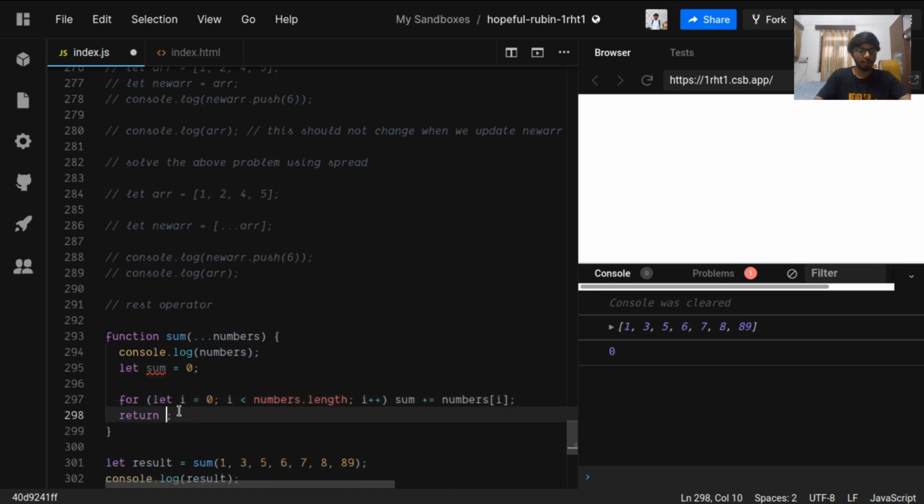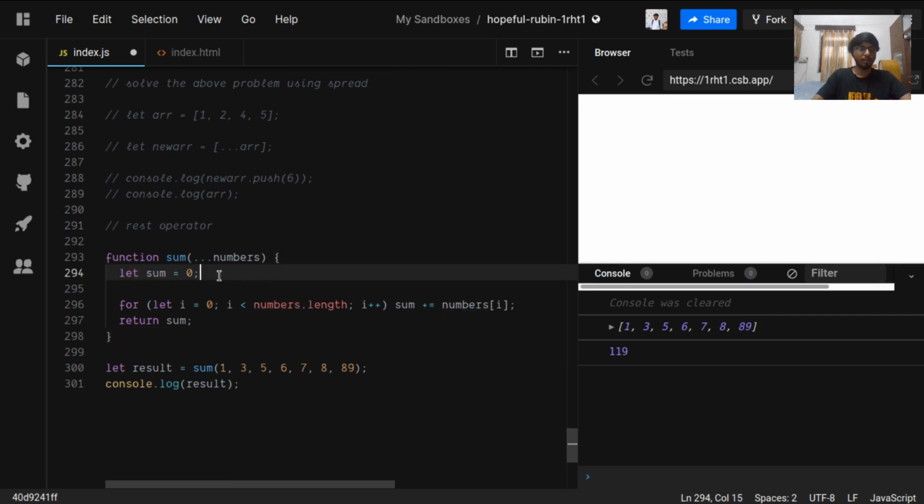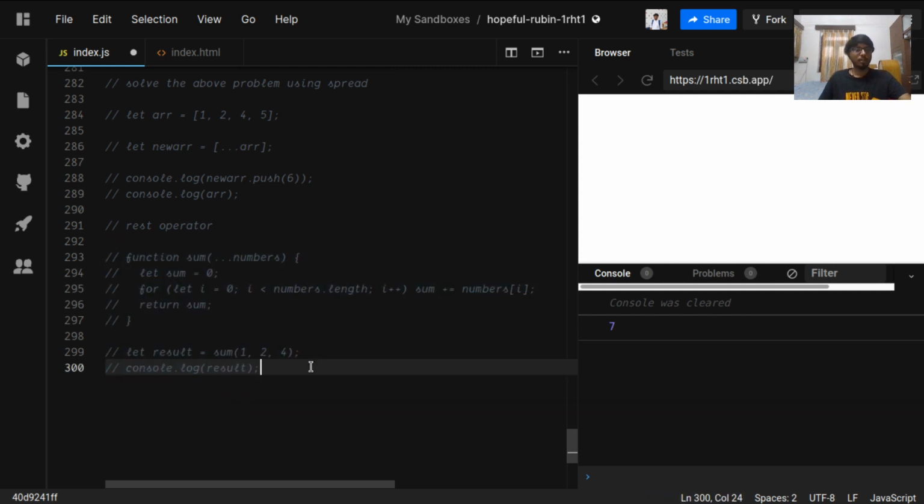Then finally we return the sum. So now it works like a modular function. We can give it one value, or 2 values, 3 values, and it will work just fine. That is how the rest operator works. It is mainly used with functions to convert the arguments into arrays. This solves a really good problem in JavaScript.